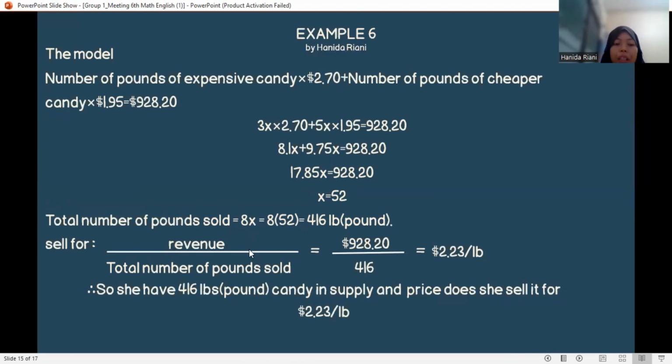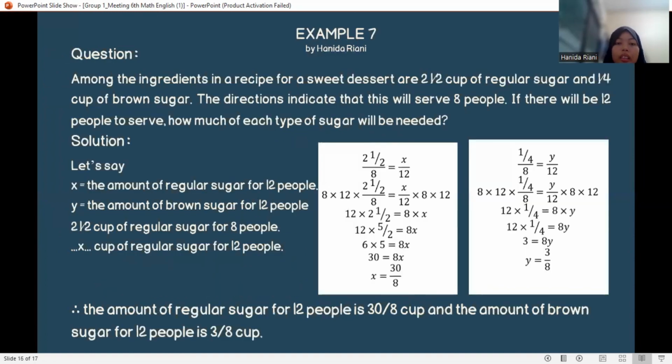Sales revenue divided by total number of pounds sold equals $928.20 divided by 416, equals $2.23 per pound. So she has 416 pounds of candy in supply, and she sells it for $2.23 per pound.